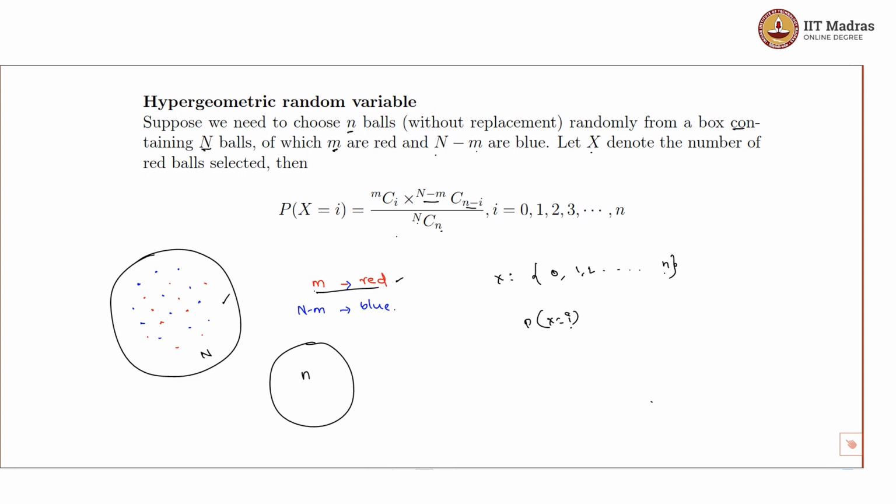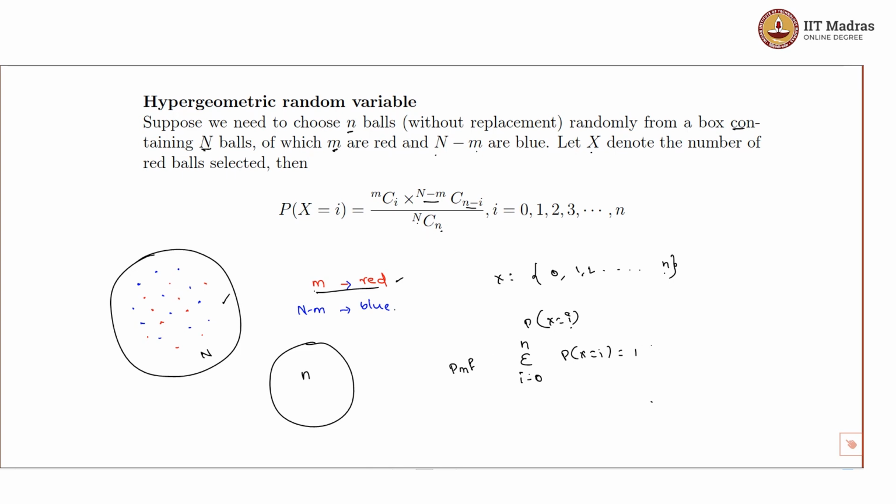We know that the sum over i equals 0 to n of P of X equals i should be equal to 1, since this is the condition for a PMF, probability mass function.